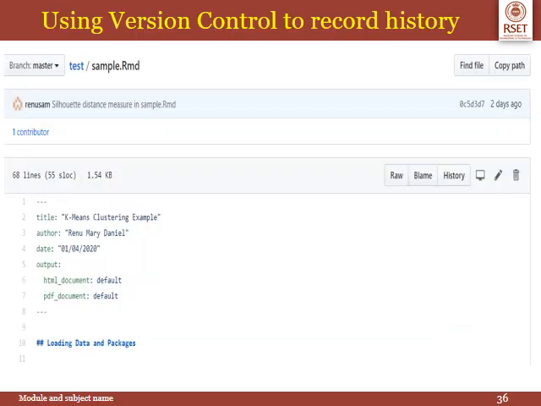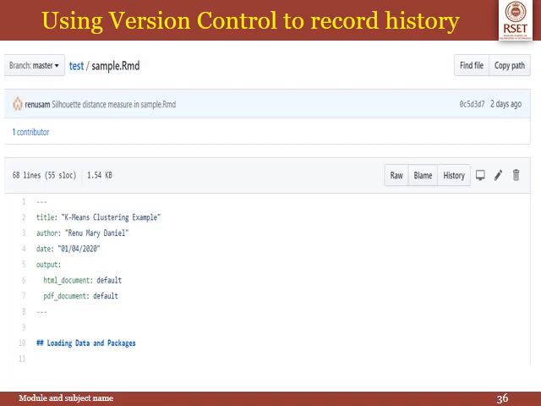So in the previous slide you saw a view of my GitHub repository. Now from the project test, suppose I want to find how many different times I had committed sample.rmd, and during each commit of the file, what are the changes that I made to that file.